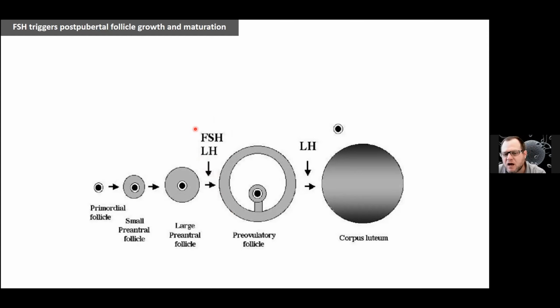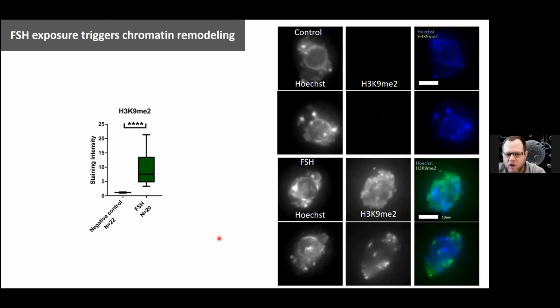But in order to try to still mature the oocytes from the prepubertal fraction better, what we did was to use hormones in the dish and see if hormones, like FSH for example, have an effect on the status of the oocyte. When we use FSH on the oocyte in vitro, one of the things that can happen is that we can elevate the level of H3K9 methylation that I showed you before. At least from the epigenetic point of view, the oocyte will reach a better point in maturation.